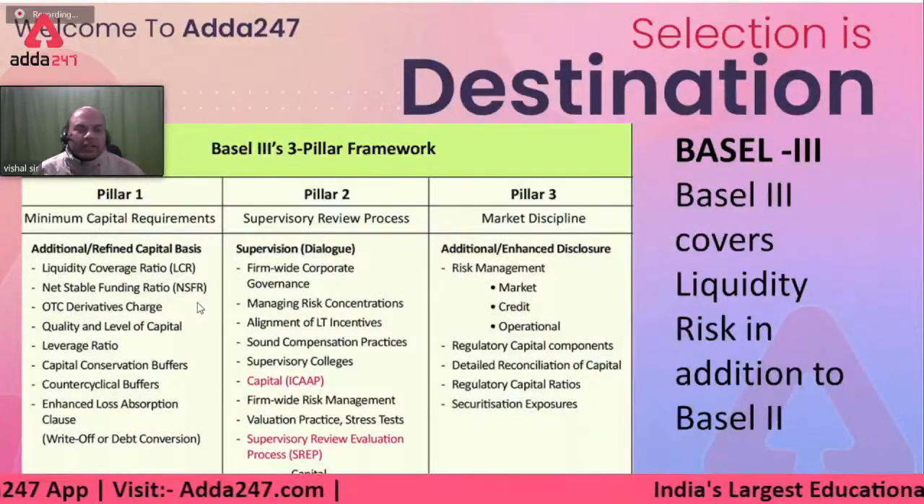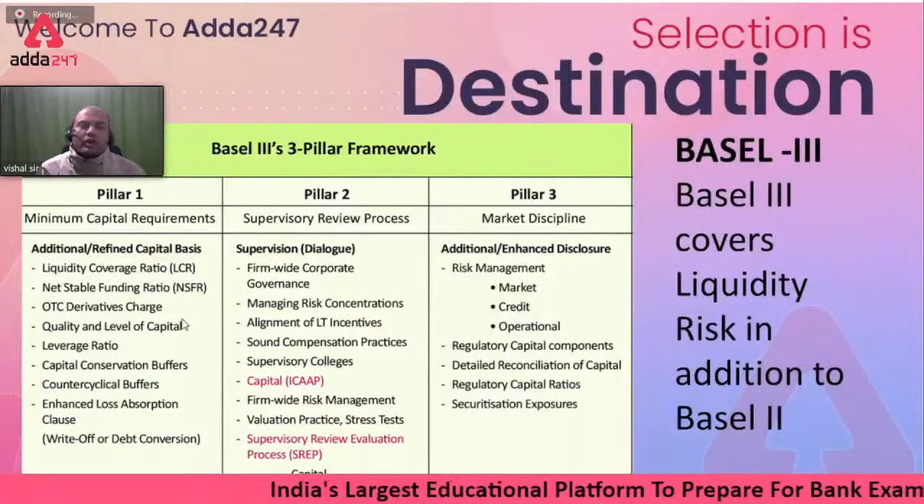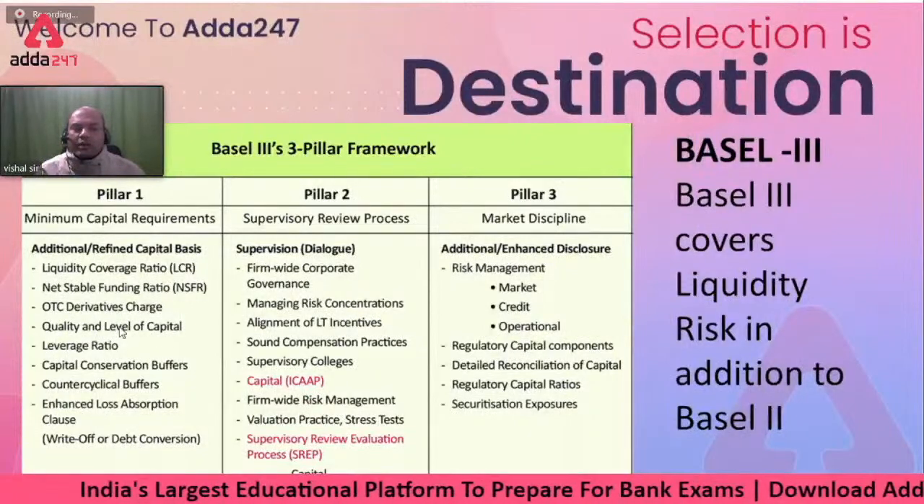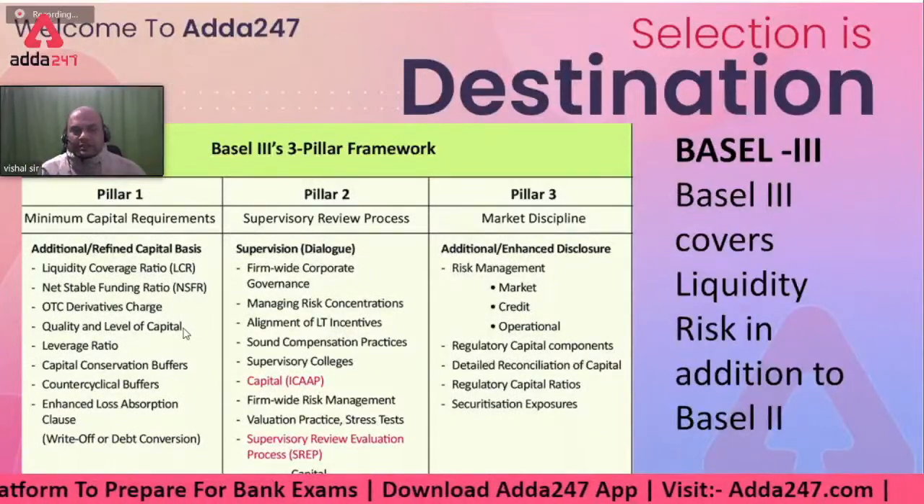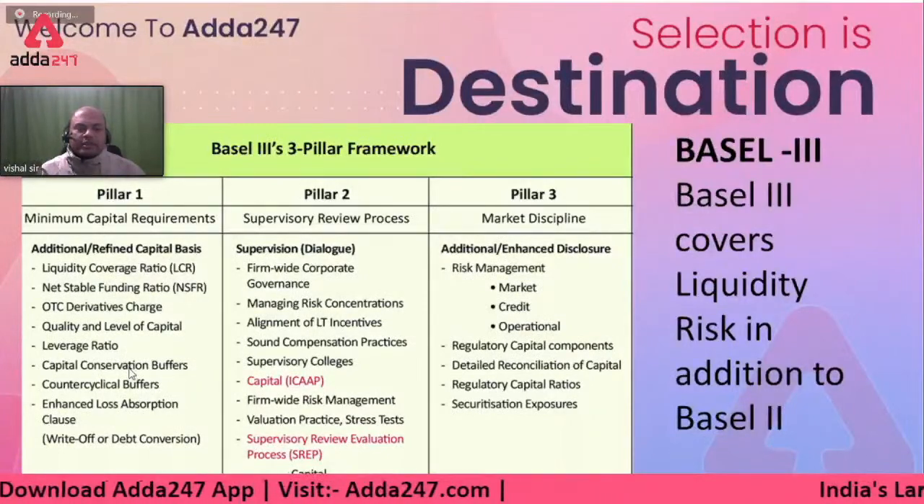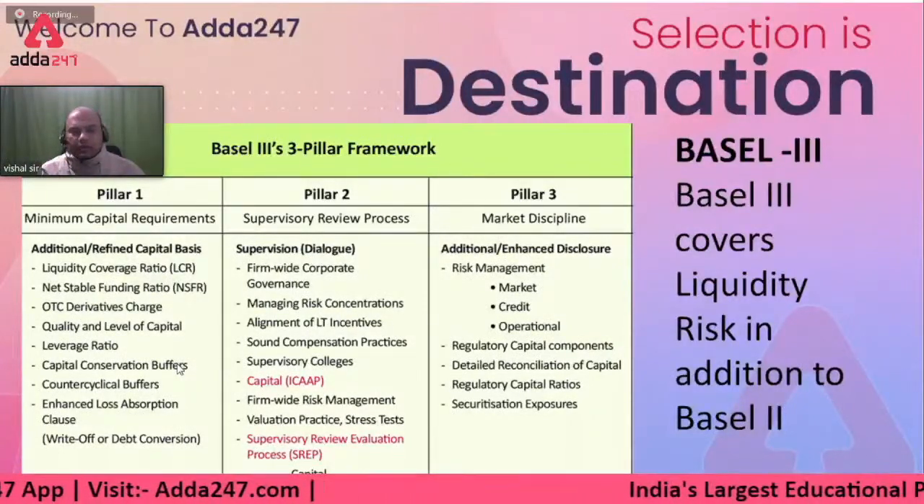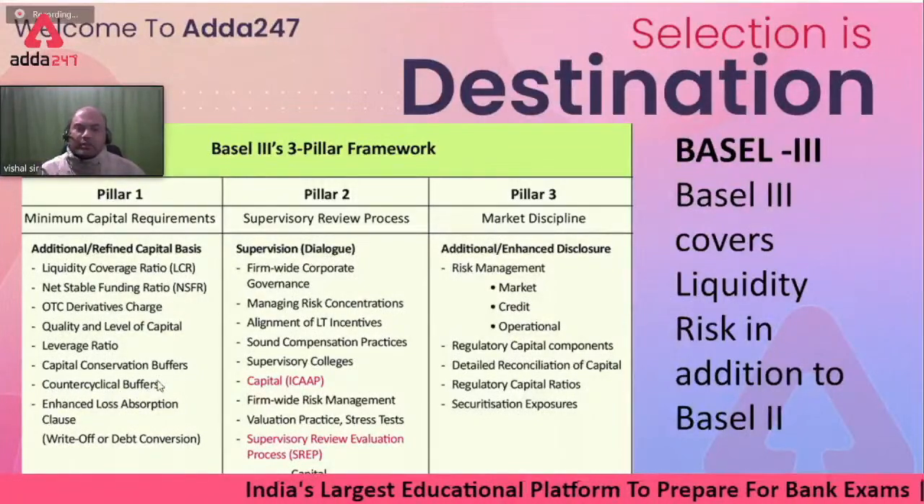Next is quality and level of capital. So quality and level of capital means what? What type of capital is required and what is the level of capital required? That we will be covering in the last slide. Leverage ratio, again we are covering it. CCB, capital conservation buffer, we are covering this again. I'll explain it at that time. Counter-cyclical buffer, again we are covering.